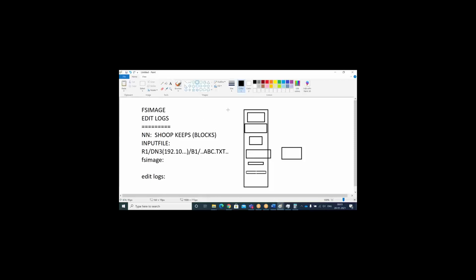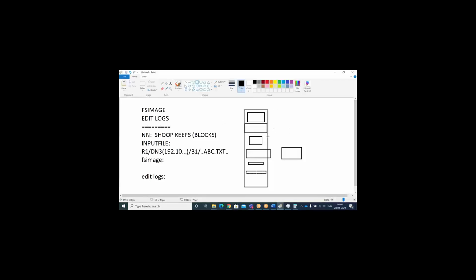That means if something happens to the master and it goes down, the secondary name node will act as a master. How is the secondary name node going to act as a master? By default, it is not going to act as a master. It needs some manual intervention. What is that manual intervention? The fs image file and edit logs will be shared every 1 hour. That is also configuration information only. The master node will share that fs image related information to the secondary name node.